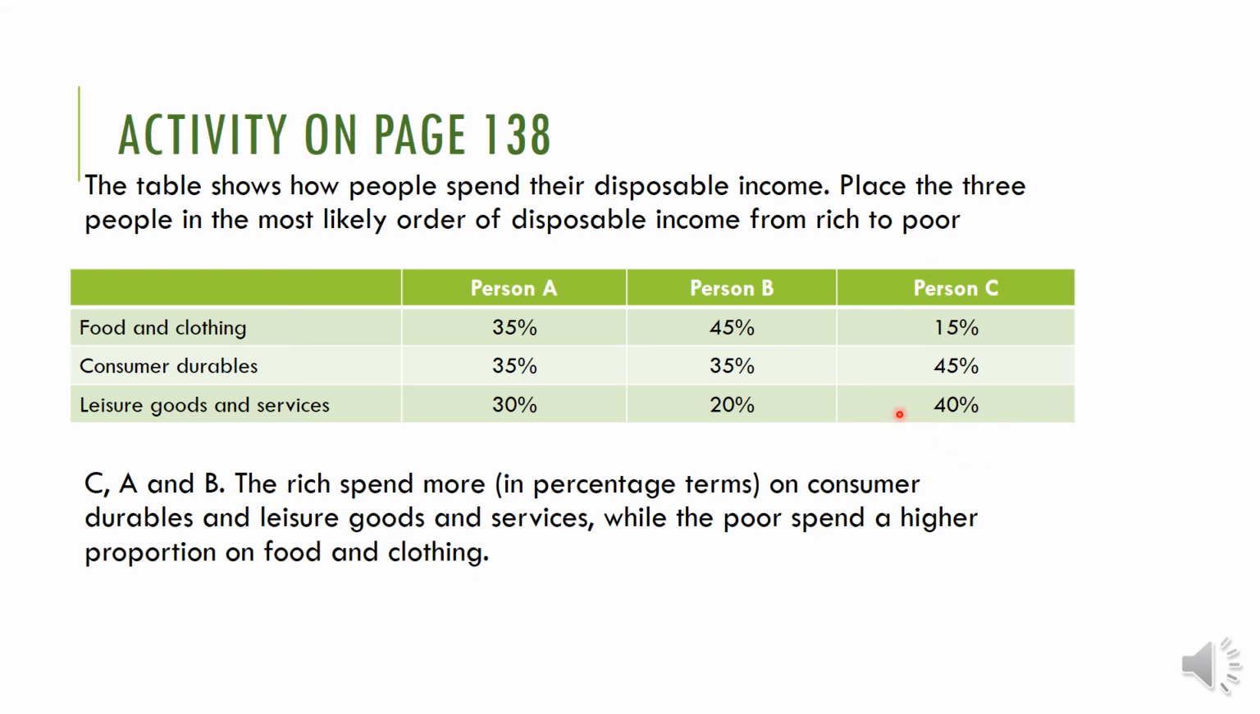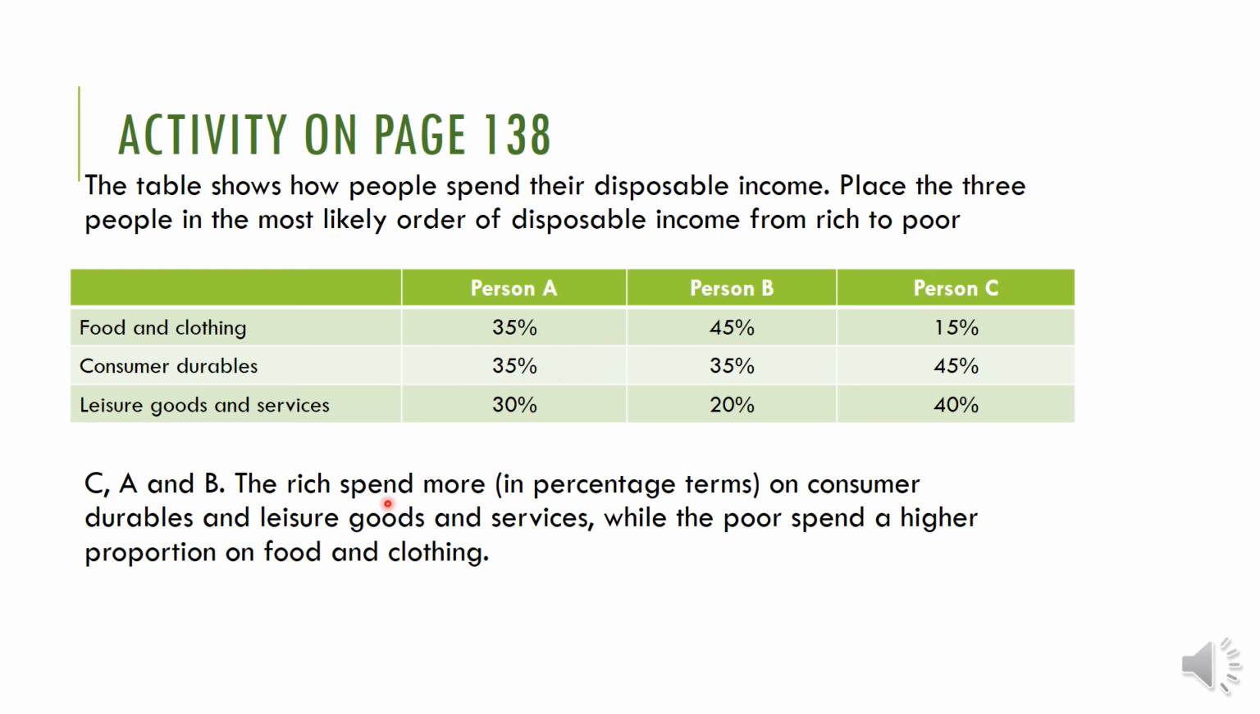Clear? Who will spend more on food and clothing? That will be the very poor, isn't it? For example, you can see it here. He is very poor. We can see that person C is spending very little on consumption, and person B is spending more on consumption. That means person B is very poor, and this one is moderately poor. We can see that.